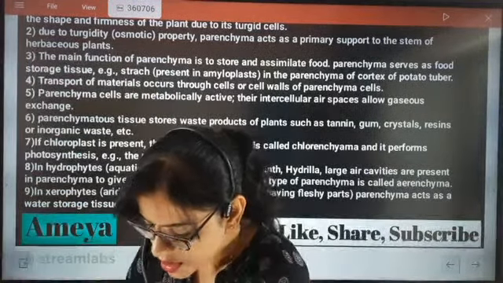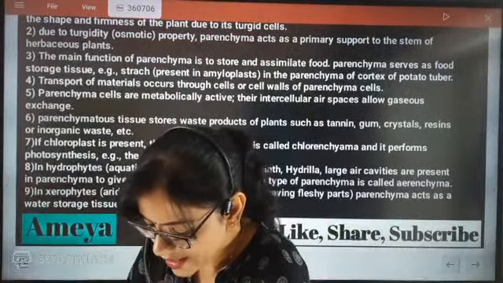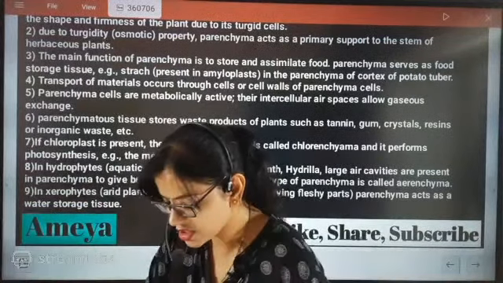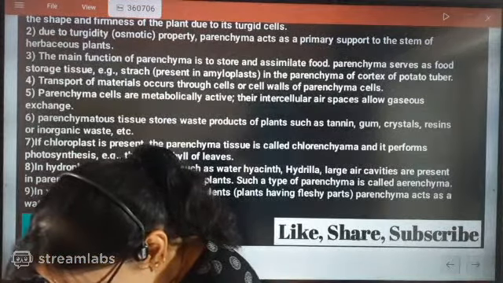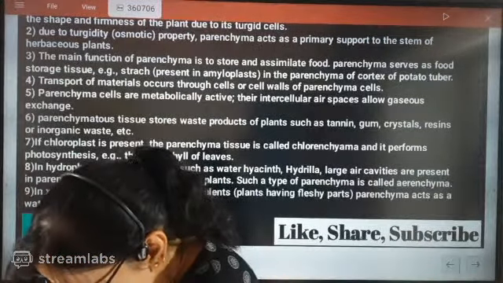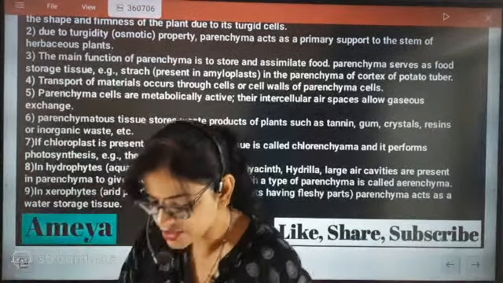Which part are you asking about? Parenchymatic tissues you are talking about? Can you repeat? It is spherical in shape, okay, understood. Spherical in shape, okay?